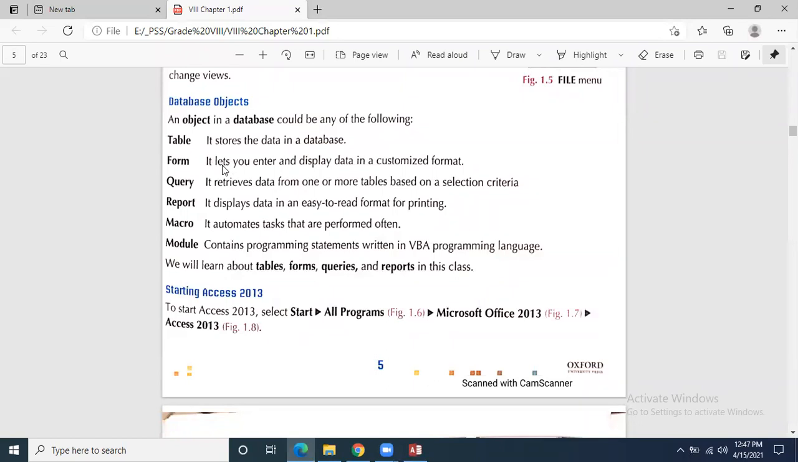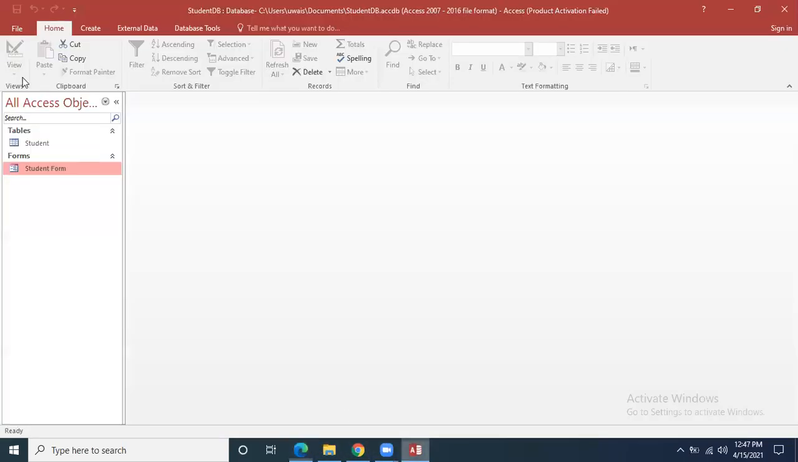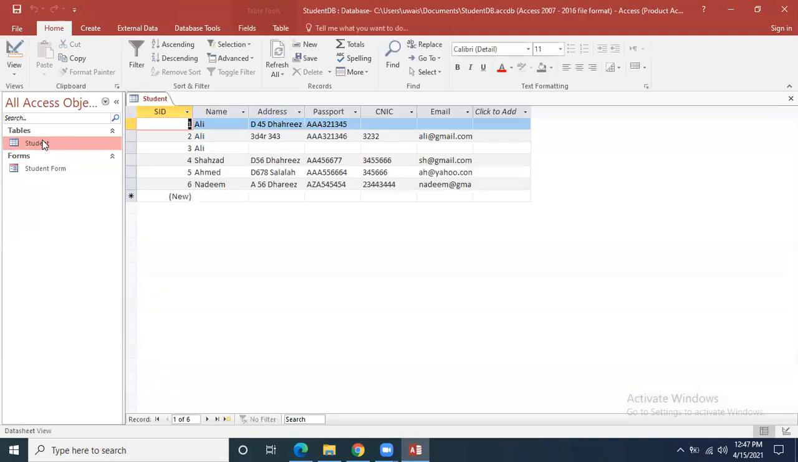So form is basically, it lets you enter and display data in customized format. Query receives data from one or more tables based on selection criteria that we will see, how we can make query. Query is basically the view of the original table. Query is the view of the actual table. For example, if I say that this is the table, and for this table I just want to see student name and email address, so I can create query.